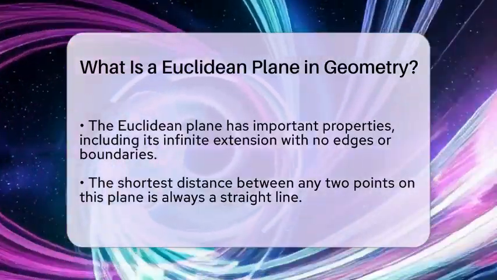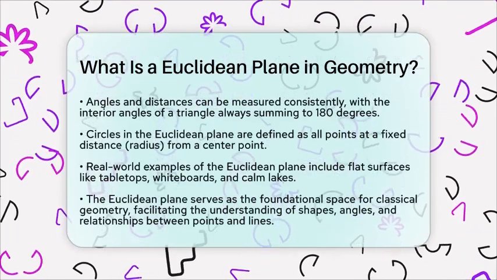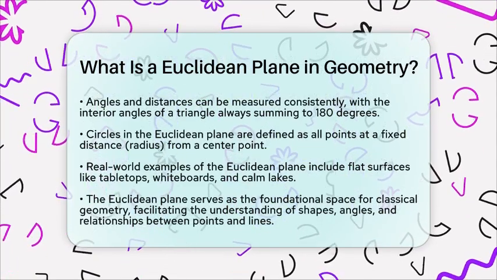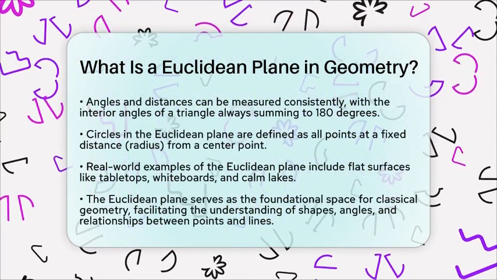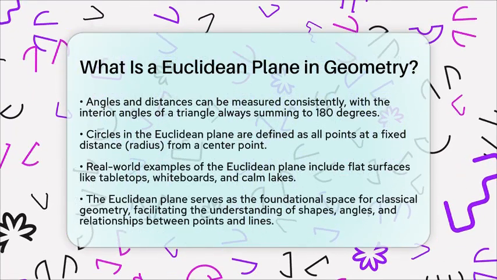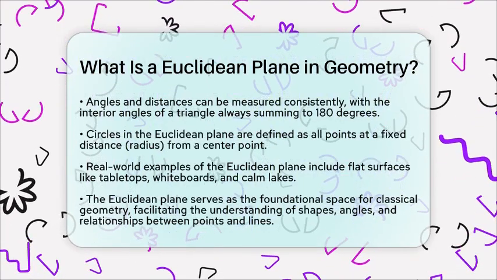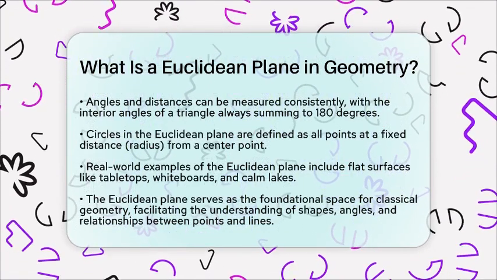While a true Euclidean plane is an abstract idea, we can find real-world examples that help us understand it better. Think of a flat tabletop, a whiteboard, or even the calm surface of a lake. These surfaces serve as practical illustrations of the concepts we discuss in plane geometry.